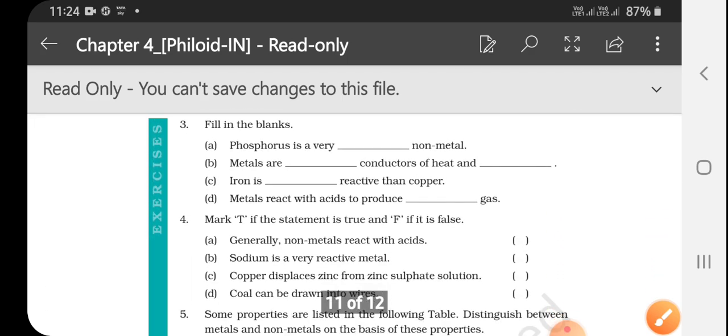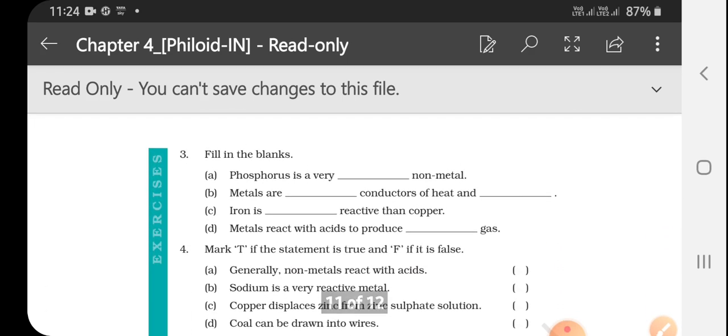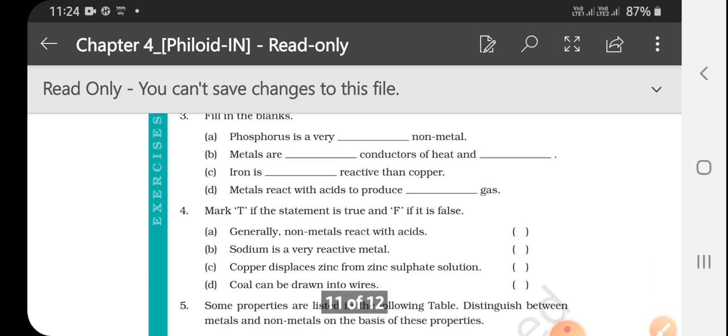The next, third question, is fill in the blanks. Phosphorus is a very dash non-metal. The answer will be reactive. Metals are dash conductors of heat and dash. Metals are good conductors of heat and electricity. Iron is dash reactive than copper. Iron is more reactive than copper.